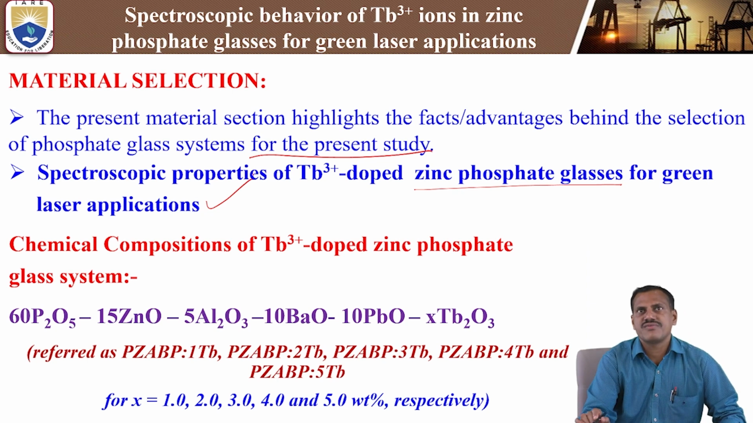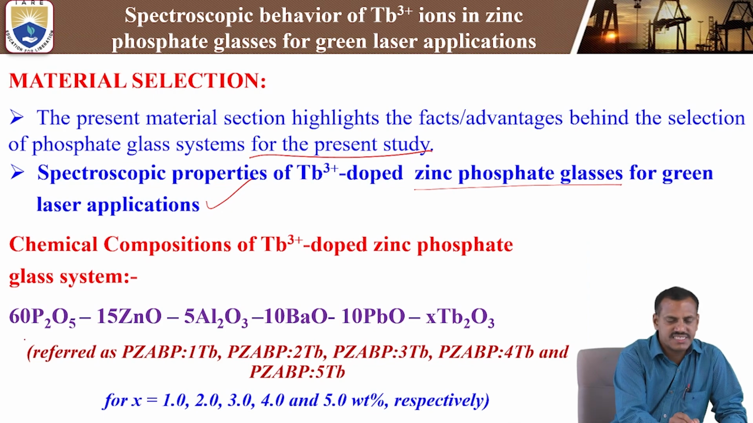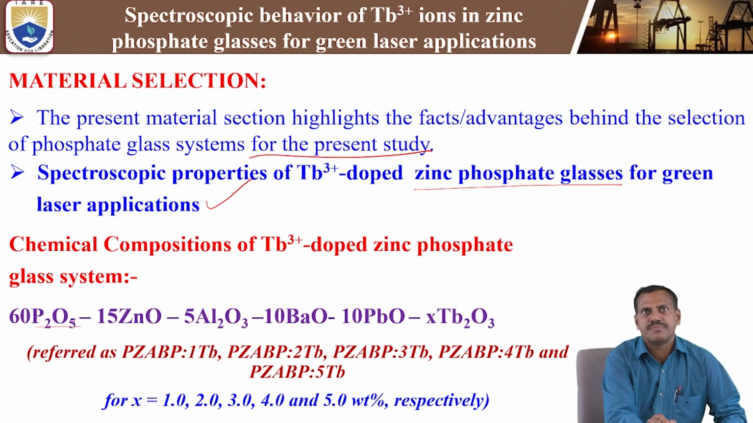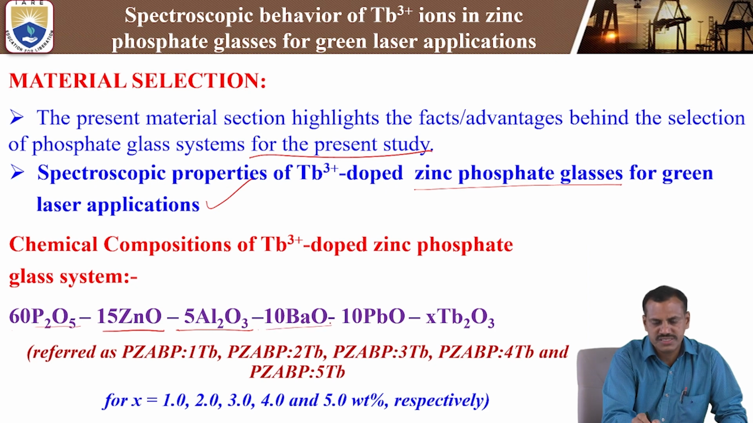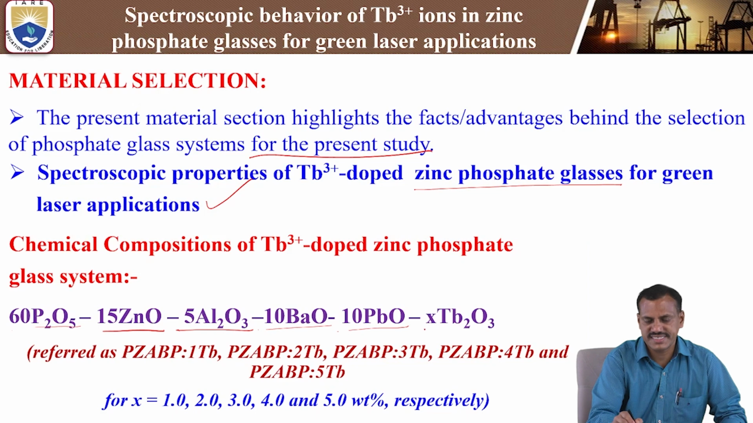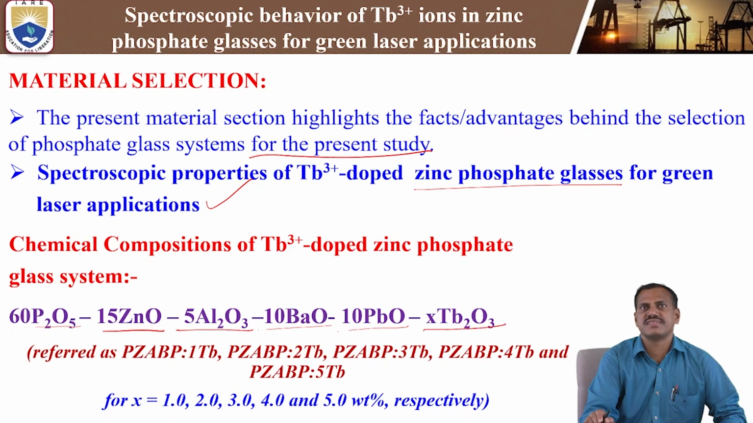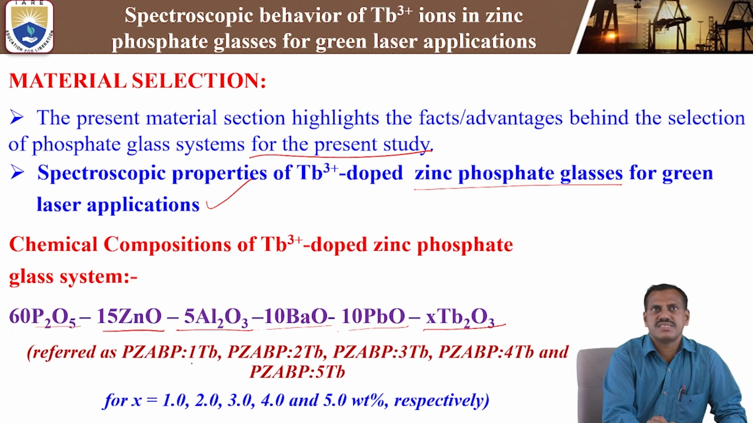In this, what kind of chemical composition is used to prepare the zinc phosphate glasses? See here, 60 mole percent of phosphorus pentoxide, P2O5. Next, 15 mole percent of ZnO, zinc oxide. Next, 5 mole percent of aluminum oxide. Next, 10 mole percent of barium oxide. Next, 10 mole percent of lead oxide. Next, x mole percent of terbium oxide. These are different concentrations of terbium oxide: 1 mole percent, 2 mole, 3 mole, 4 mole and 5 mole.